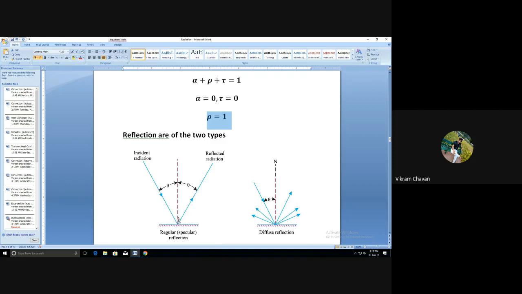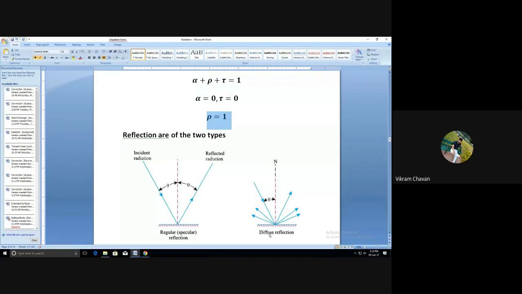If you want the regular reflection, or we can say the specular reflection, in that case you have to take a highly polished surface. Okay, and then only you will get this particular type of reflection. But normally all the engineering materials will provide you the diffused reflection.